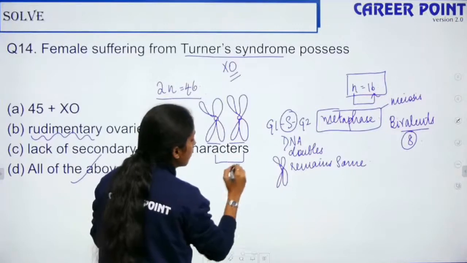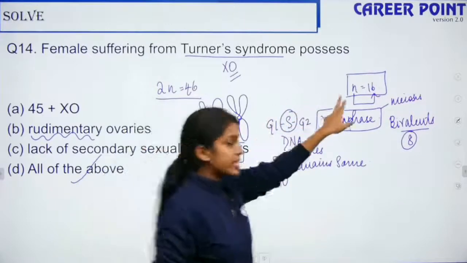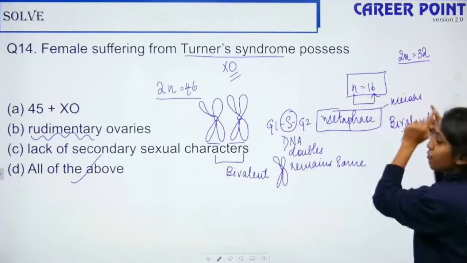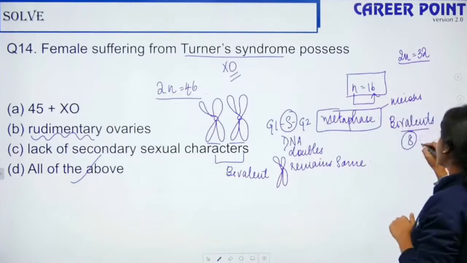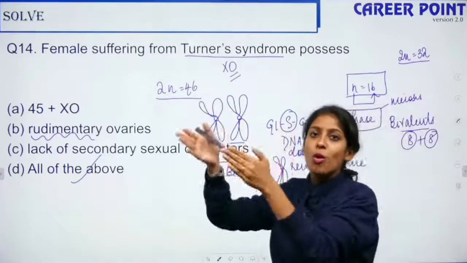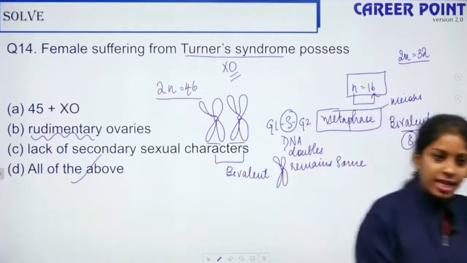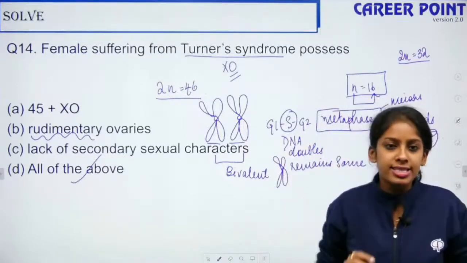Two chromosomes coming together is known as your bivalent. So if n is 16, here 2n is 32, and in bivalents one from each comes. So the number of bivalents is 16 and not 8. A bivalent is the homologous chromosomes, one from the mother, one from the father, coming together. Yes, your answer is absolutely right, Anthony. Everyone understood the question Anthony has asked?